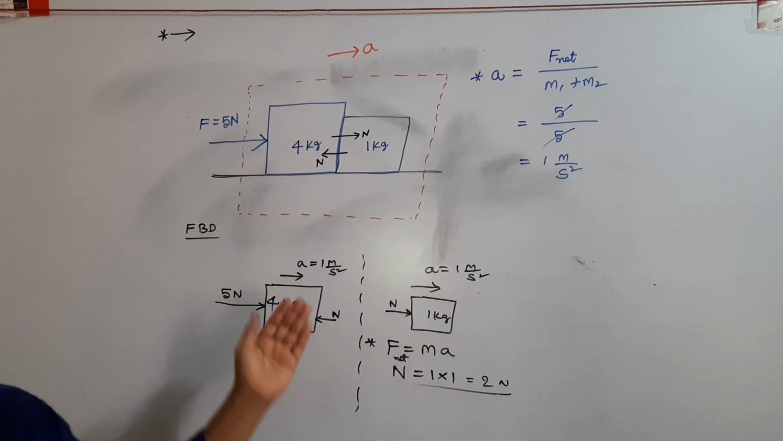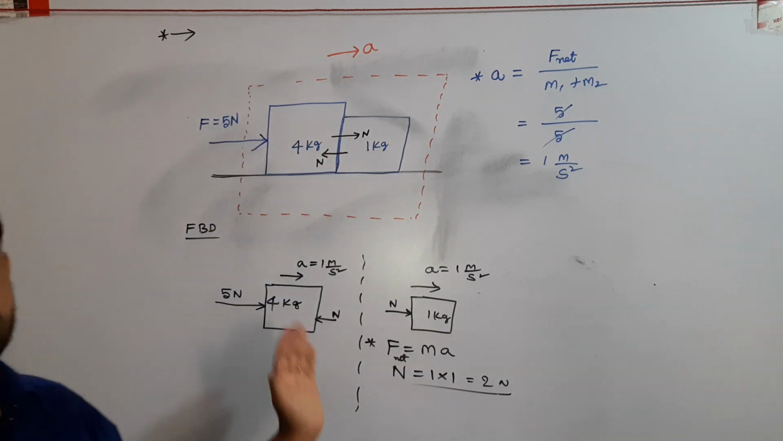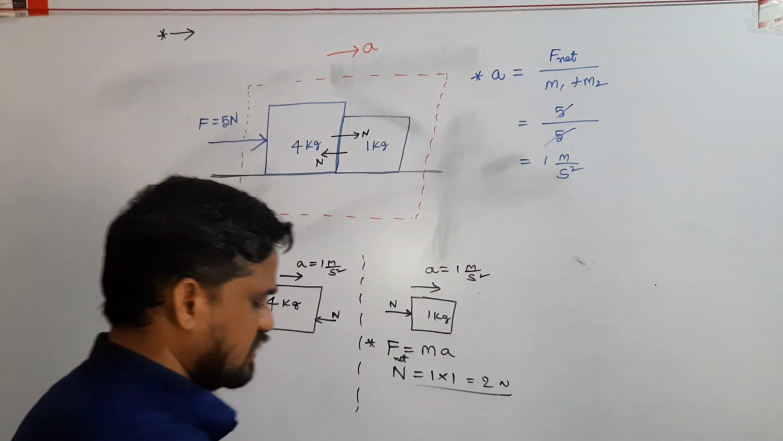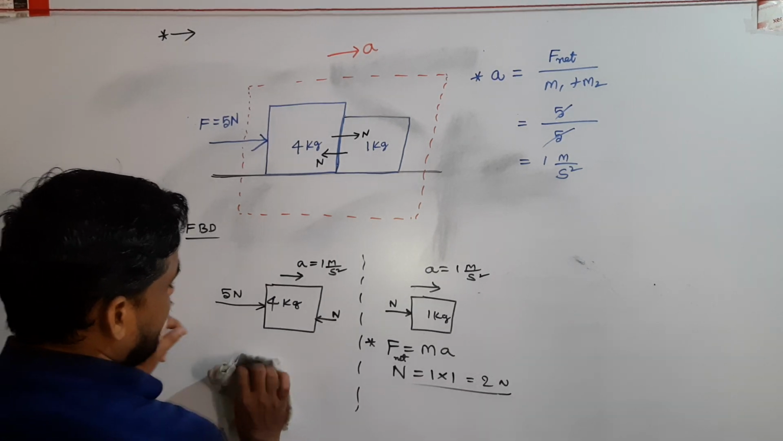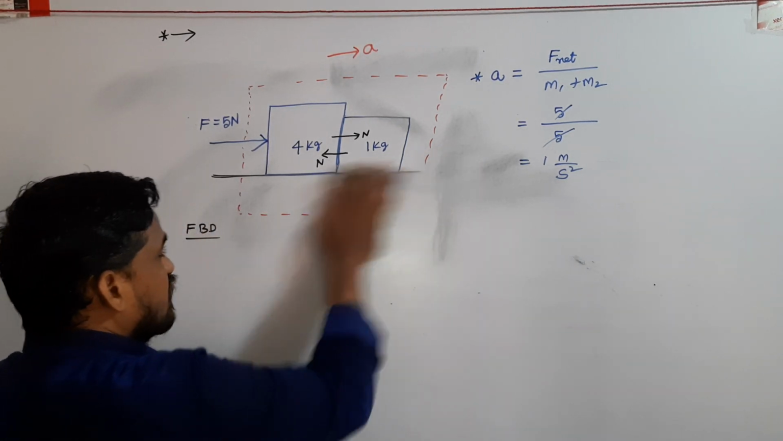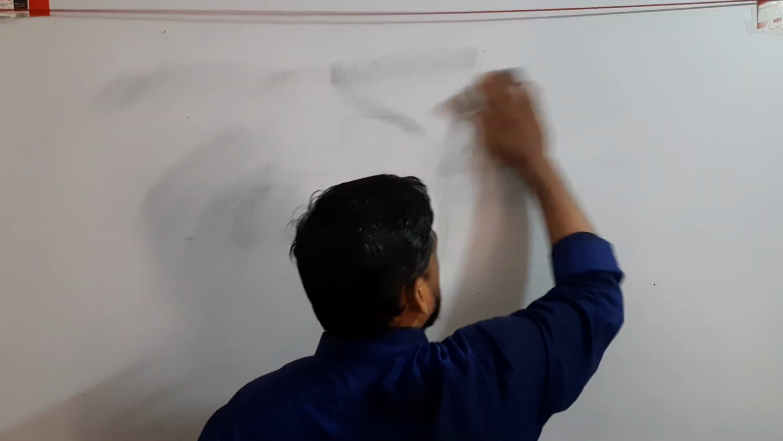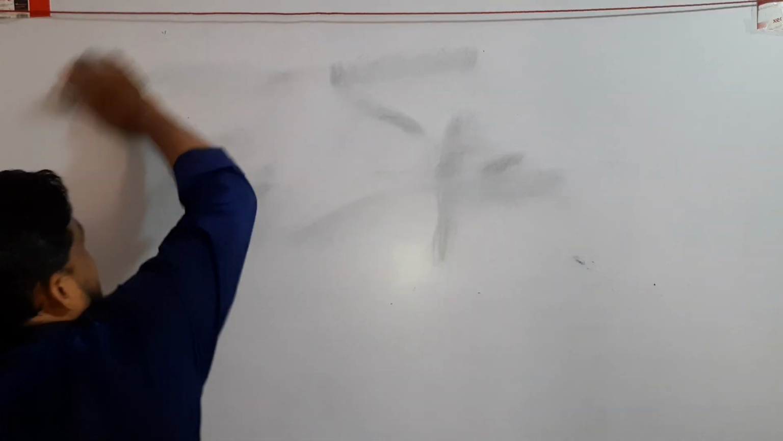So in that way, you can try a 3-body system, 4-body system, and so on. This is also an important model. In a similar way, now we solve another model related to the normal contact force of two bodies.